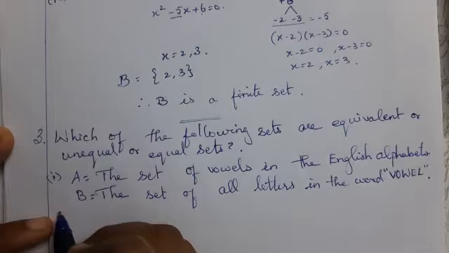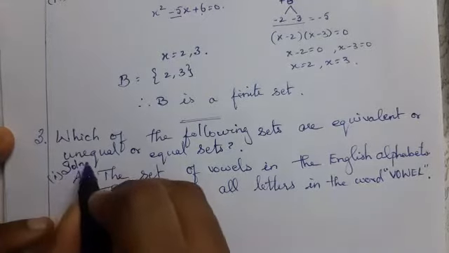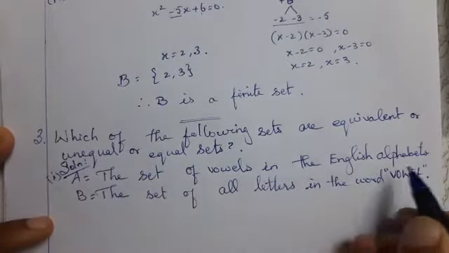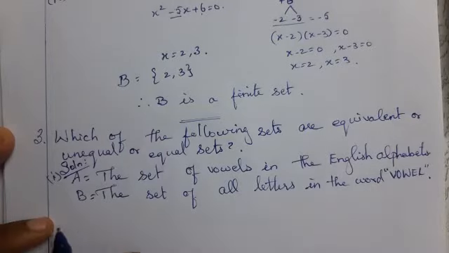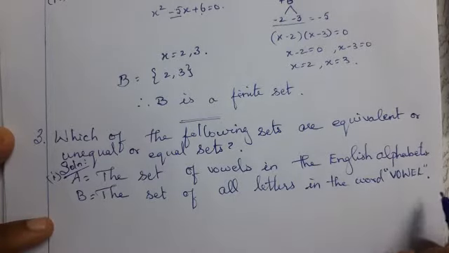Take it as a solution. Capital A is equal to the set of all vowels in the English alphabet. Capital B is equal to the set of all letters in the word vowel.